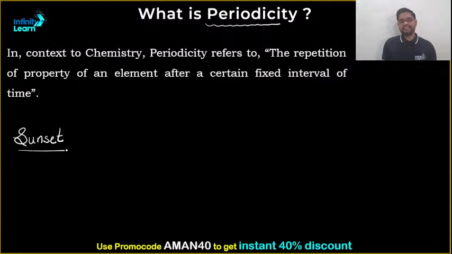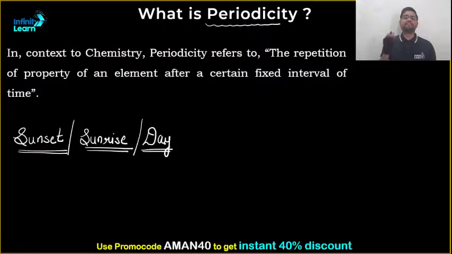It's periodic in nature: in 24 hours, at a particular time, the sun will set. If sunset is periodic, sunrise is also periodic. Even a day in our life is periodic, after every 24 hours the day changes again. It's a cycle of 24 hours. So periodicity is something that occurs after a particular period of time.